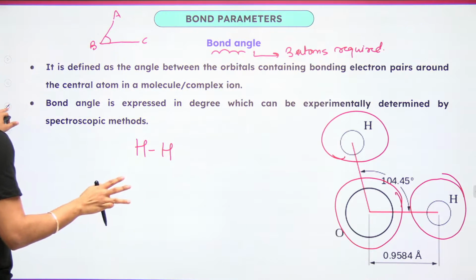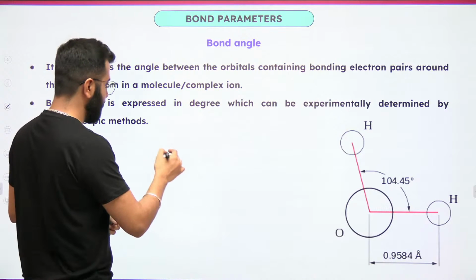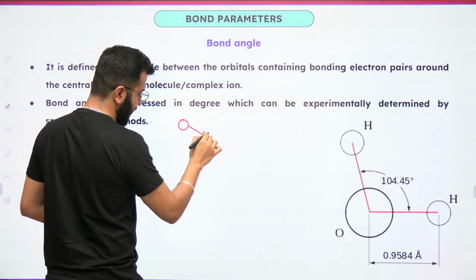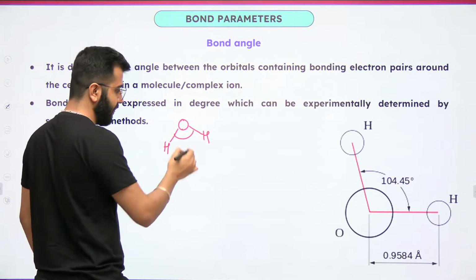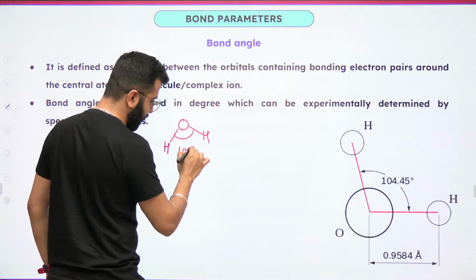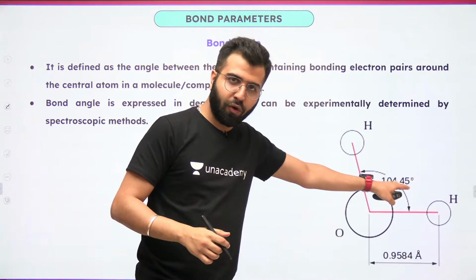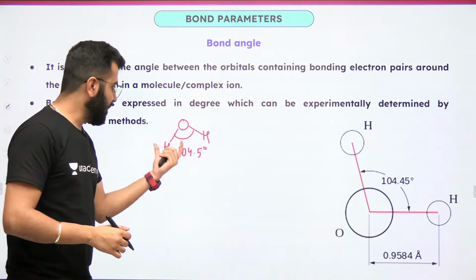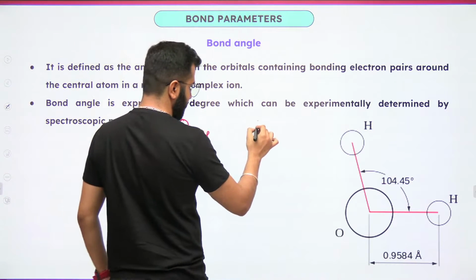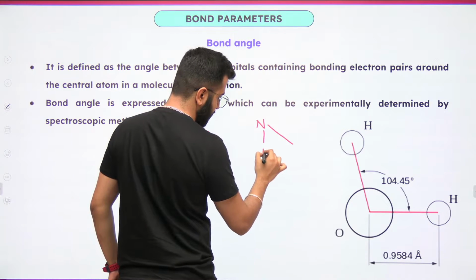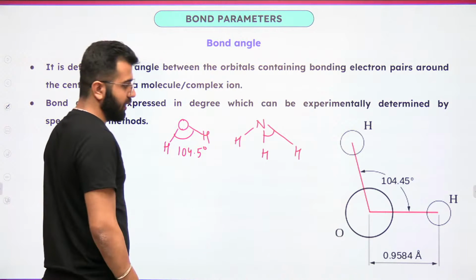But there are 3 very important bond angles that you have to remember. Pay attention. The first is H-O-H, in water. What is the bond angle over here? This comes out to be 104.5 degrees. The exact is 104.45, but you can remember the approximate 104.5. Now add 1.5 to it. I'm talking about nitrogen, the H-N-H bond angle in ammonia.